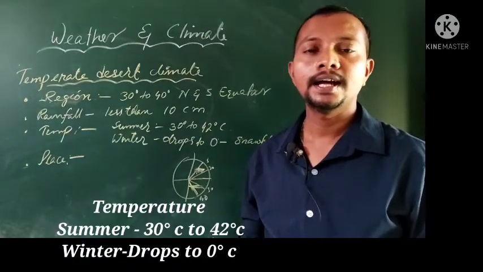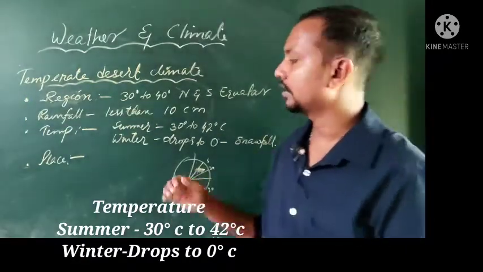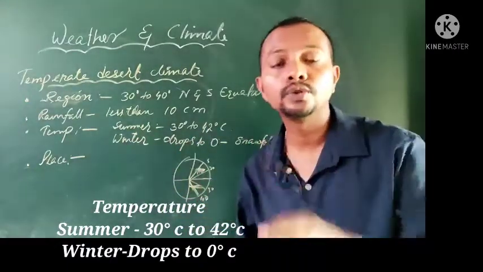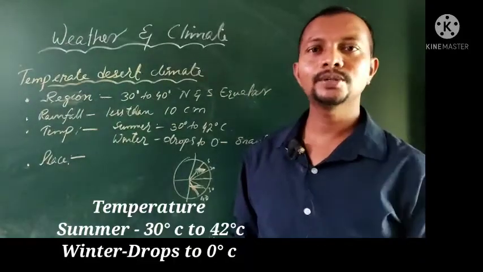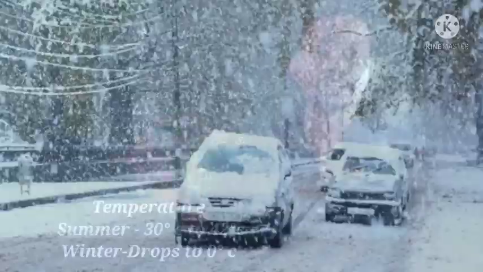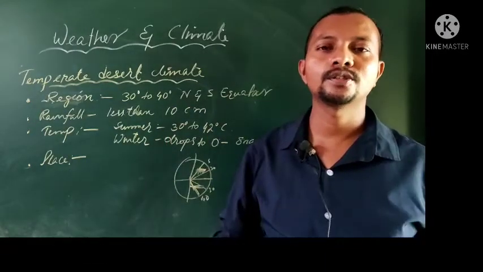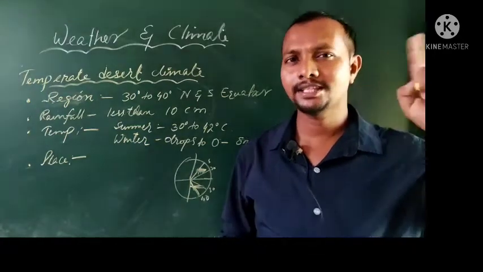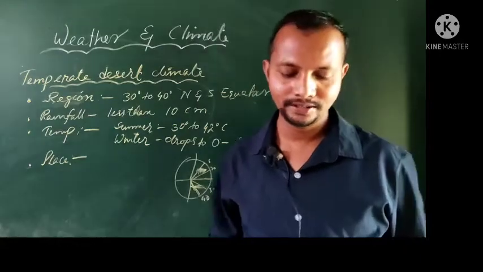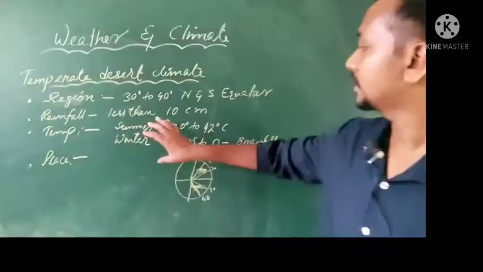And see how ironical it is in the winter: it comes down to 0 degrees Celsius, and there is even snowfall. During the summer the place is deserted, very hot, and during the winter snow falls. People enjoy the snowfall in that place. So that is about the temperature.